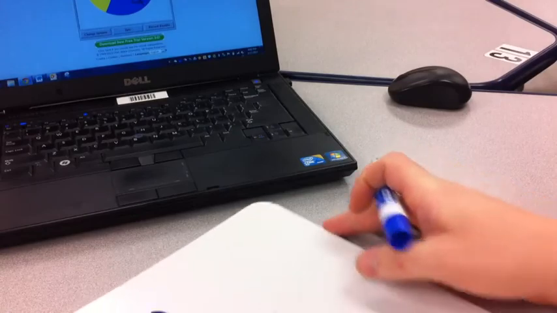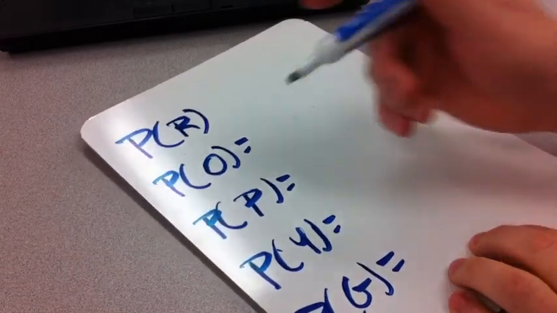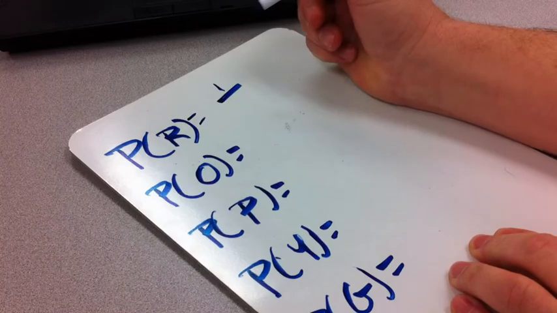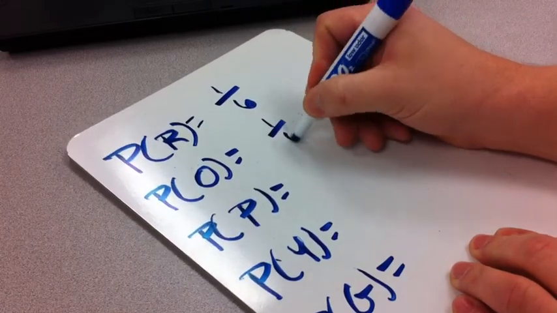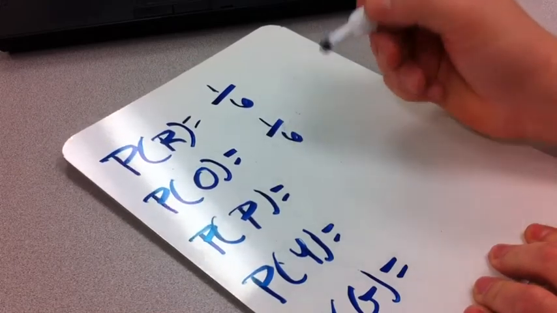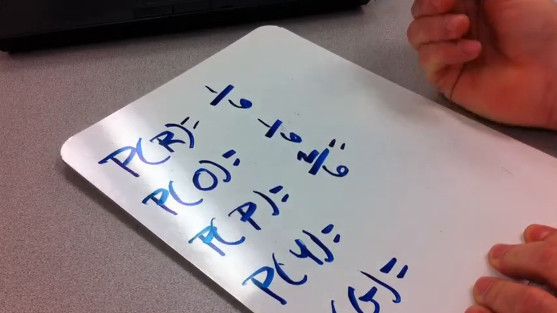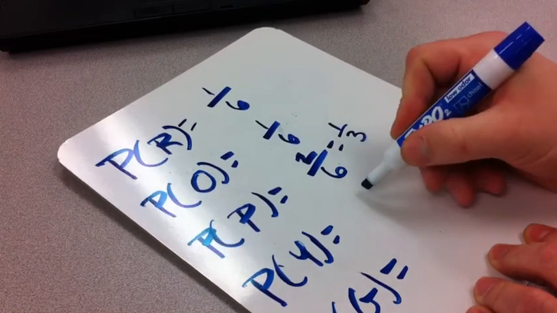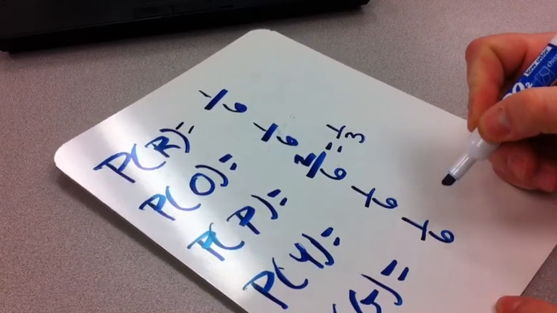So what would that look like when you go to write out your probabilities? Well, you'd have probability of red is 1 red piece out of 6 pieces. Orange, 1 out of 6. Purple, there were 2 out of 6. So I would write 2 out of 6, and I always want to try to reduce my fractions, which would be 1 out of 3. Yellow was 1 out of 6, and green was 1 out of 6.